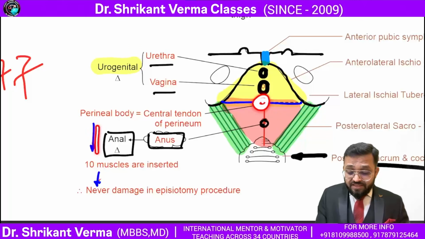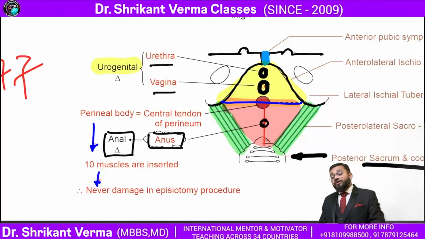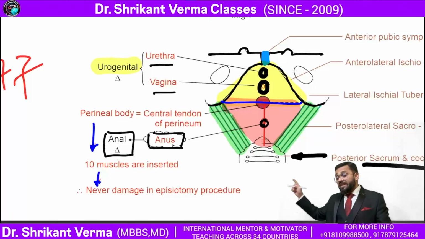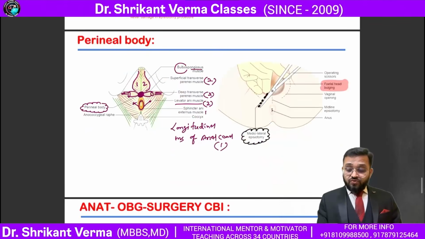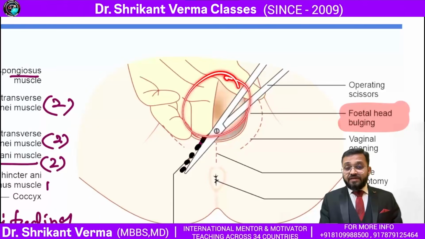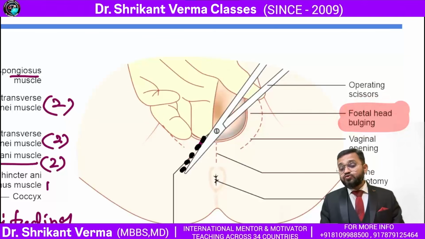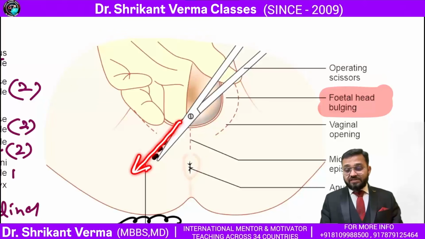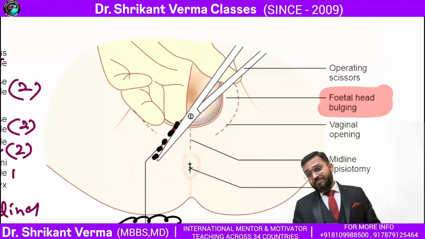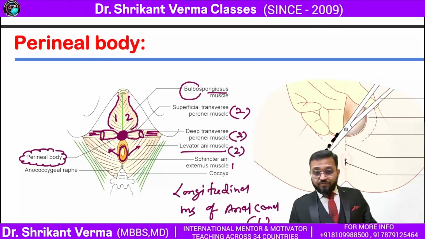Here the 10 muscles are inserted. So never damage this central tendon of the perineum during any kind of surgical procedure like the episiotomy. Never damage this central tendon. Look here, this is the perineum area. When the baby's head is coming out through the vagina, you have to do the episiotomy from the middle line towards the lateral side, because if you do it on the back side, here is the central tendon of the perineum. Never damage this structure.